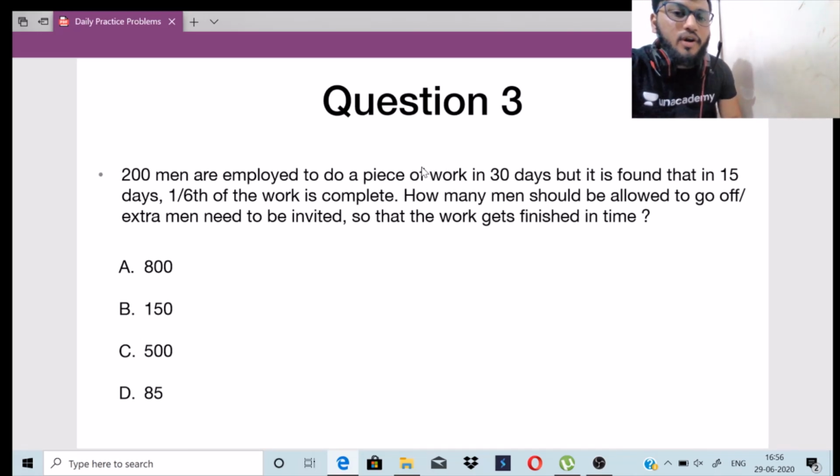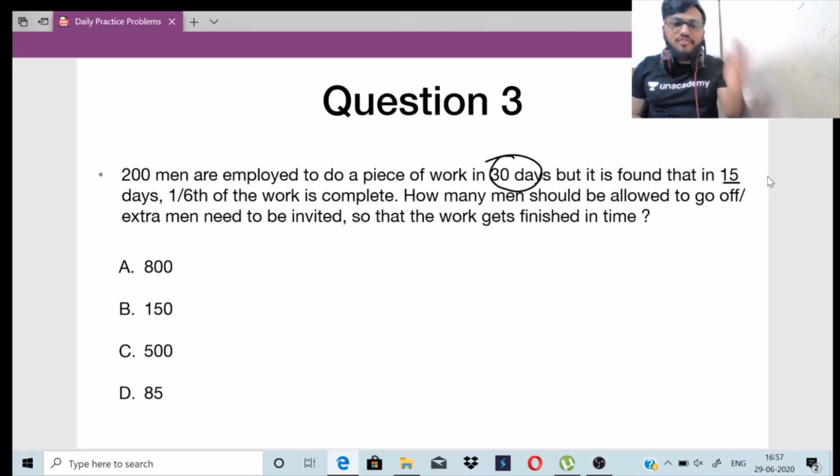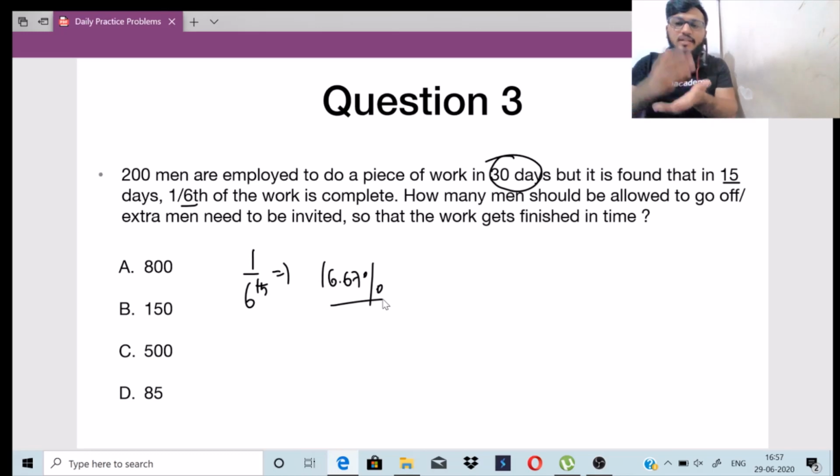20 men are employed to do a piece of work in 30 days, but it is found that in 15 days 1 by 6th of the work is complete. How many men should be allowed to go off, or extra men need to be invited so that the work gets finished in time? Okay, so 200 men, sorry, not 20 men, 200 men are employed to do a piece of work in 30 days. But it is found that after half the time, that is after 15 days, only 1 by 6th of the work is completed, right? What is 1 by 6th basically? It is nothing but 16.67%, right? So after 15 days, only 16.67% of the work is completed, right? So here, how many men should be allowed to go off?